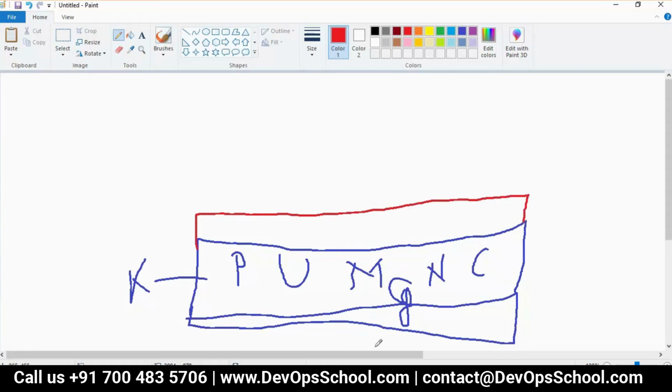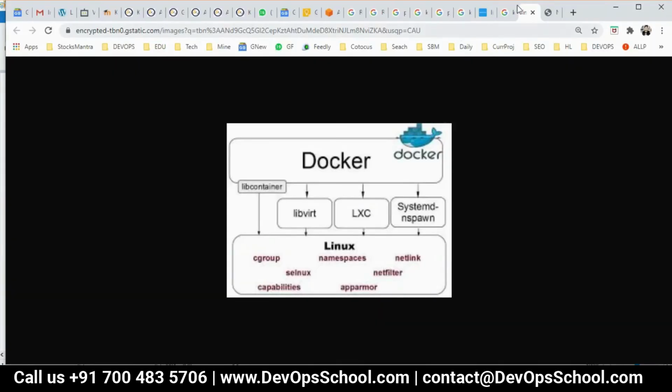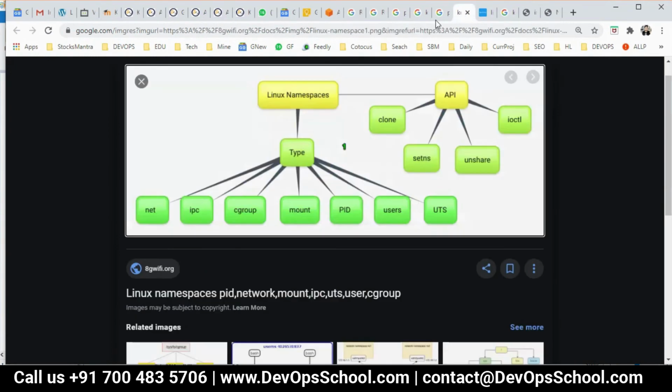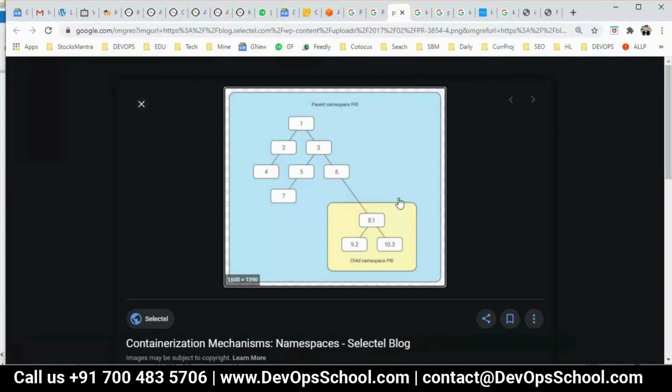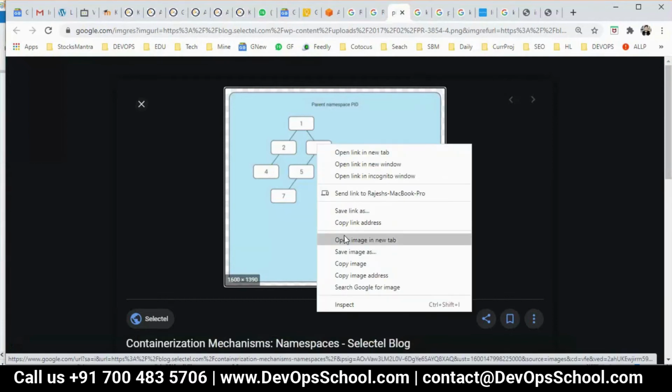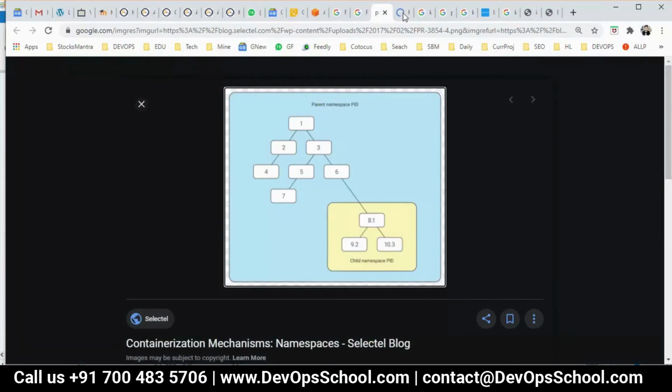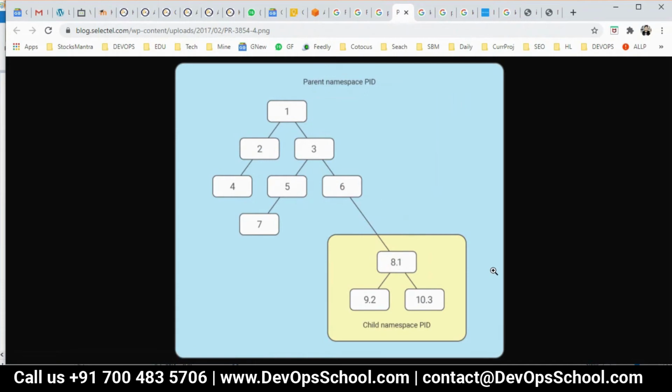Now PID table, you want to see that? Let me show you. See, this is a PID table. Very good image. See guys, everything that appeared, every process, coming from where?